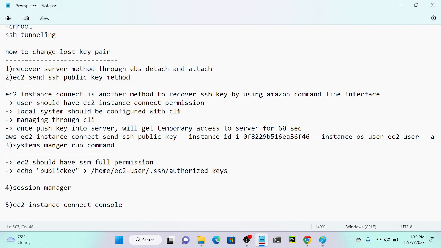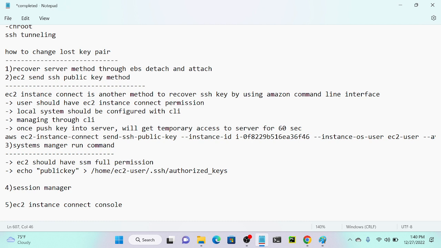So third, what is the third? Managing through CLI, because we are managing through CLI, right? So write it down, managing through CLI. So we no need to log into console. Instead of logging into console, we will access our command line interface. Okay. So last point: once we push the key into the server, we'll get temporary access to the server for 60 seconds. So that is the main point. Once you push into the server, you can access the server only 60 seconds. So within 60 seconds, you have to change your password or username. So this is method number 2.